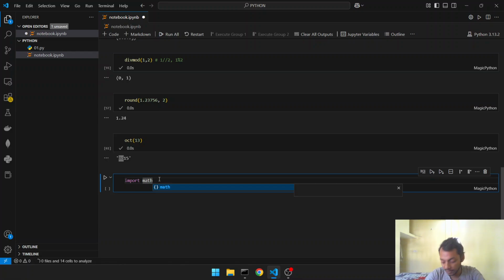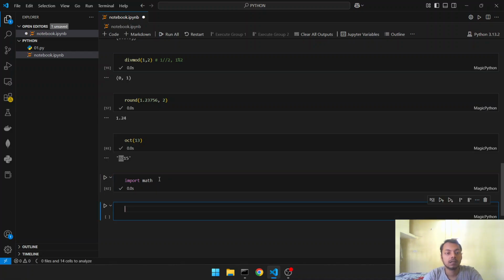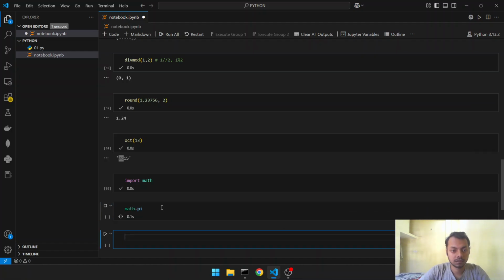Now it imports the math module here. Math is a script created by developers in the early days, and stored. So now we can use math, I think.